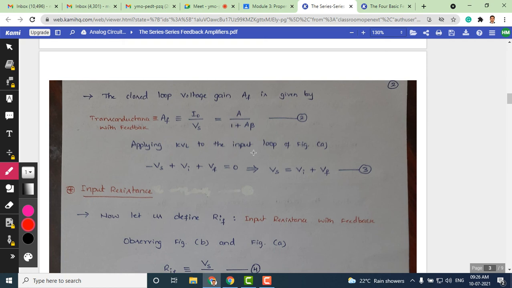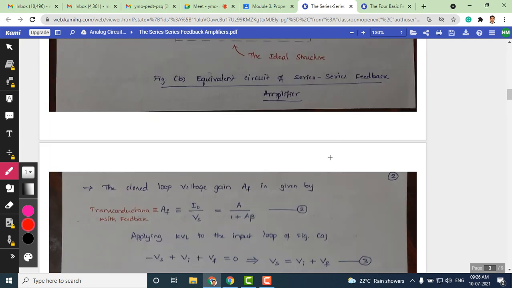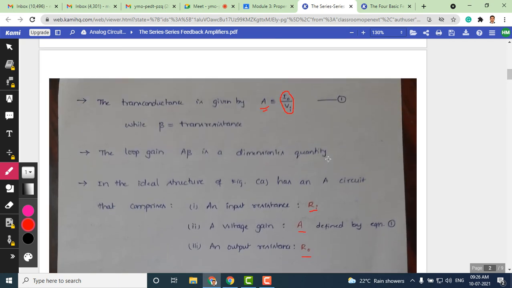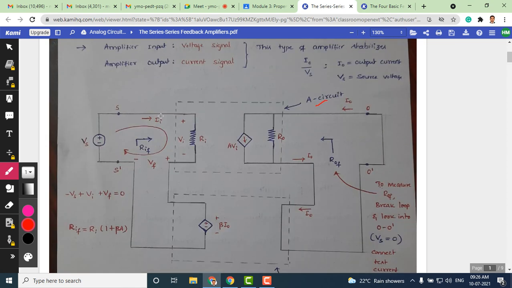Now here we can apply KVL at the input side of the figure. You can see again this is the input side here, okay, as I've shown the loop here. So you get minus Vs when we are moving from S dash through S and from the amplifier and back to S dash only. In that loop, whatever elements come, we can include them in the KVL.